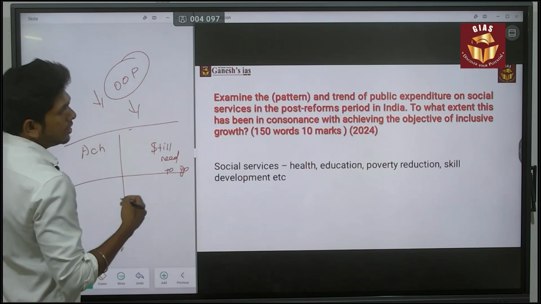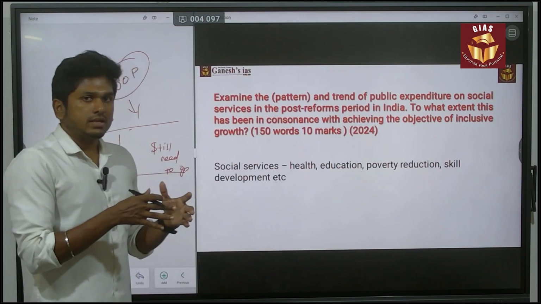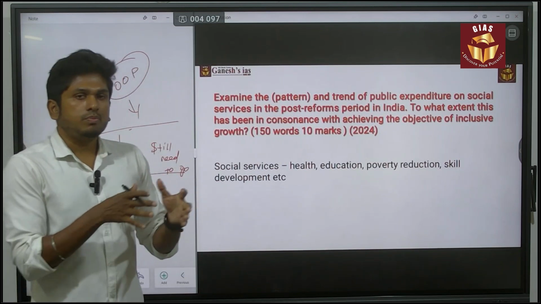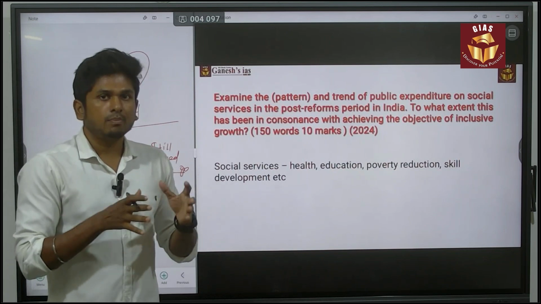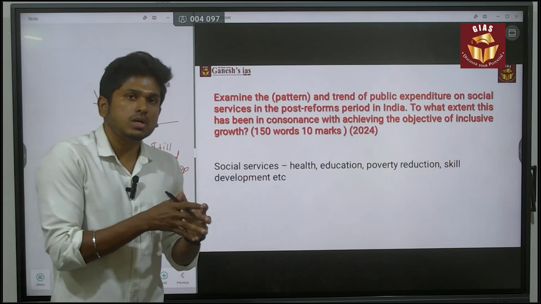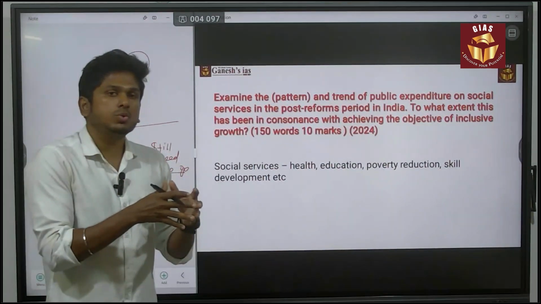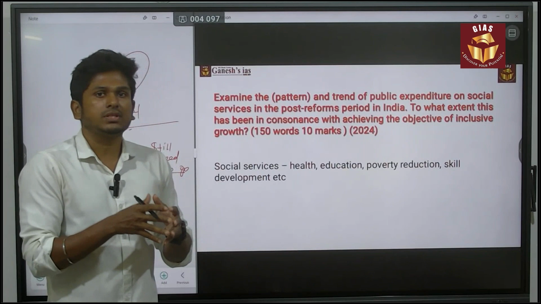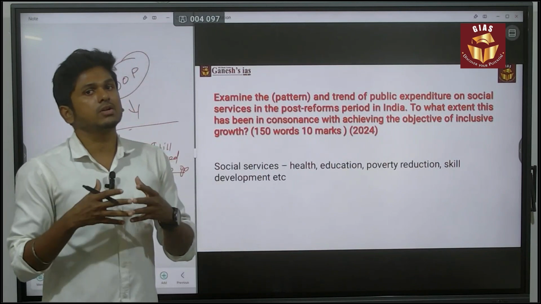In the conclusion you can say that even though we did major things in the social sector in the post-reform period, there is still a major focus needed on social services, and we need to spend a lot on social services in balance with infrastructural development. In that way you can conclude your answer.